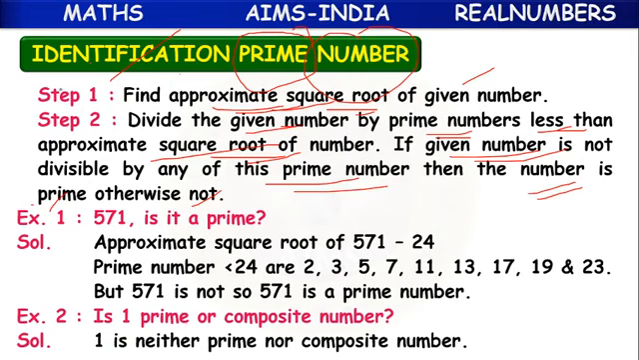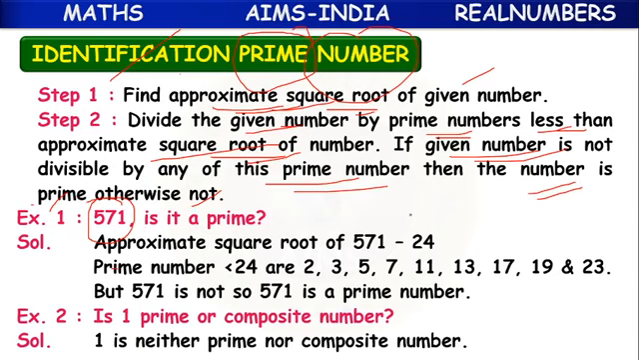First, one number is given. Let's see this example. They are asking us to find whether 571 is a prime number or not. What is the nearest square root number? Suppose 25. 25 squared is 625. 24 squared is 576. So its approximate square root value is 24.